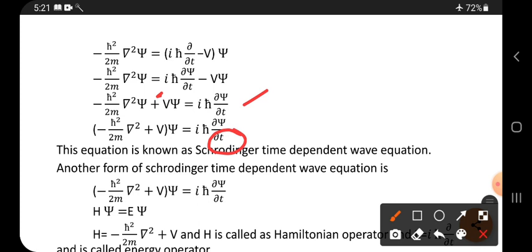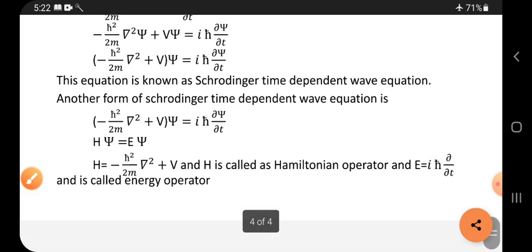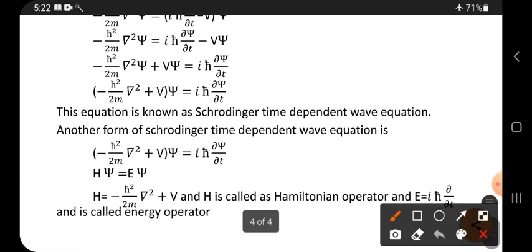And now this bracket, already in the time independent equation, is replaced with one quantity. So this bracket is, in another form, replaced with H.